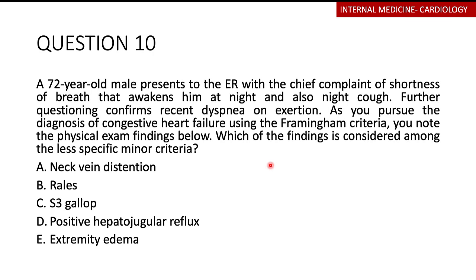A, neck distension. B, rales. C, S3 gallop. D, positive hepatojugular reflux. E, extremity edema. So how I like to think about this is, which of these can be explained by many other conditions. That's how I like to think of this question.